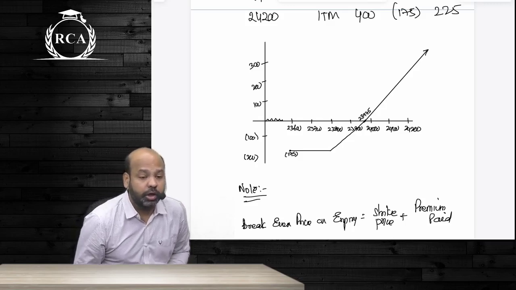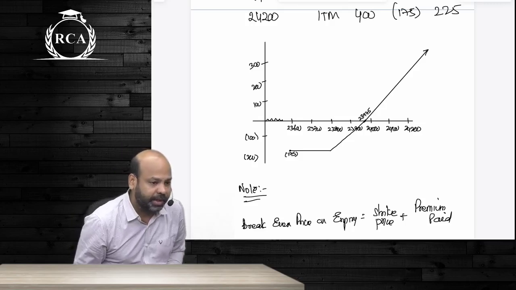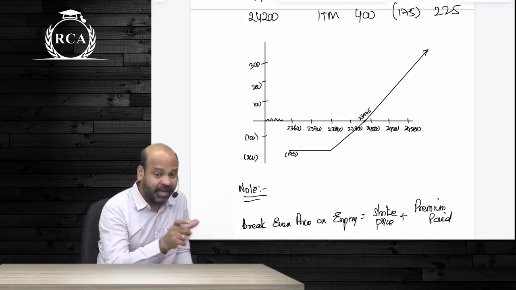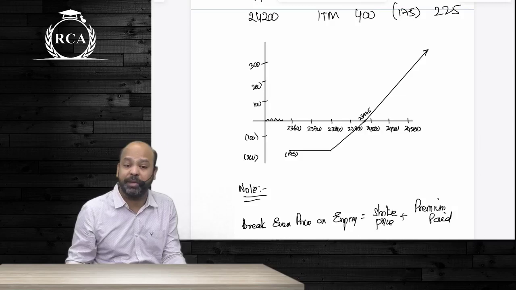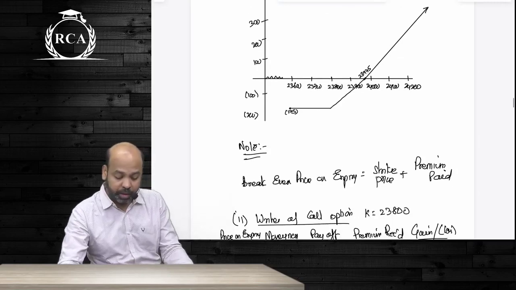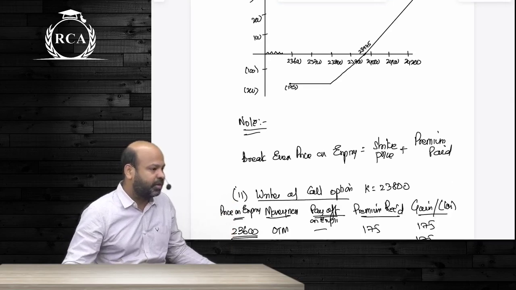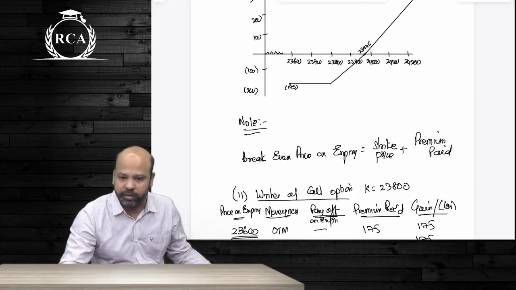In order to arrive at the break even price for a call option, you will take strike price plus option premium paid. That will become the break even price. You have to at least recover the amount of option premium paid. That is why the break even price for a call option will be strike price plus option premium. Is this visible here? Likewise for a put option, the break even price will be strike price minus option premium paid. Are we clear about this?